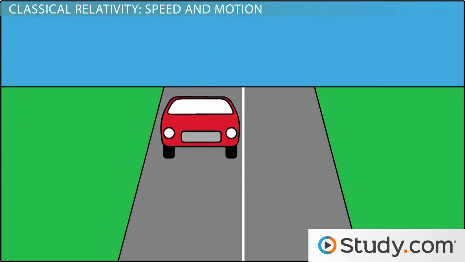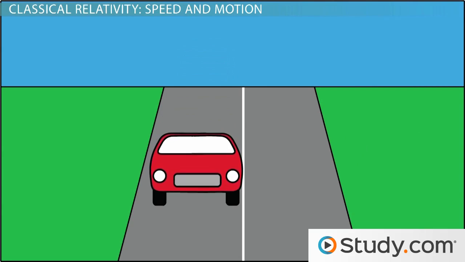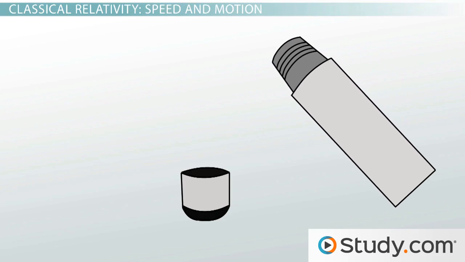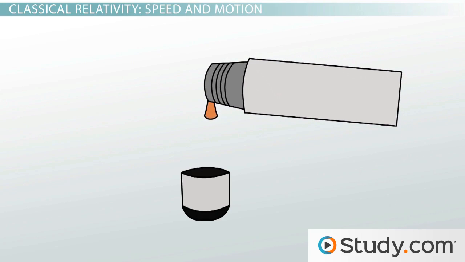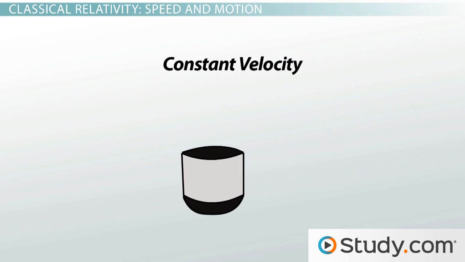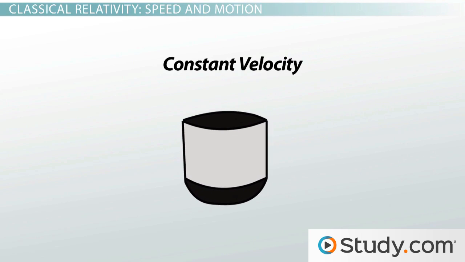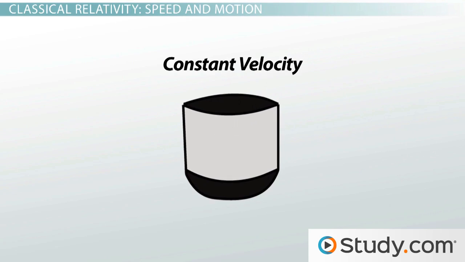If you are driving at a constant velocity of 65 miles per hour straight down a stretch of highway, you can easily pour a cup of coffee. Now this is possible because the car, you, the thermos, the coffee, and your cup are all traveling at a constant velocity. From the perspective of you and your friend, the coffee is not moving, and thus appears to have a velocity of 0 miles per hour.